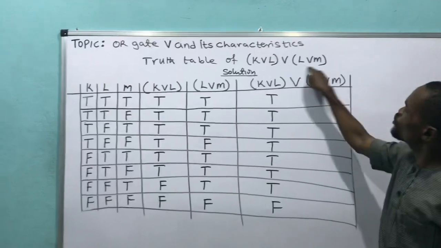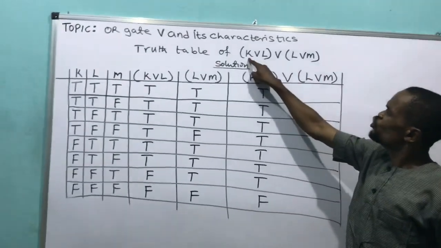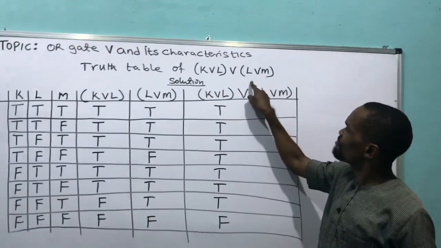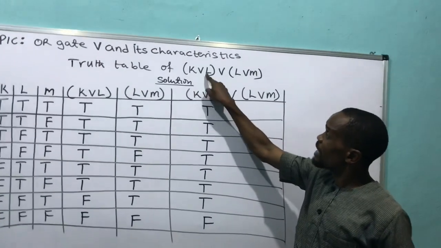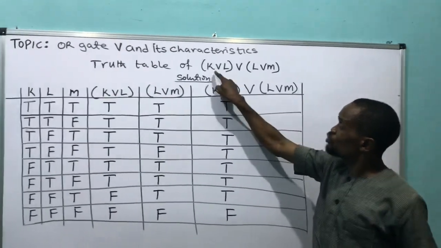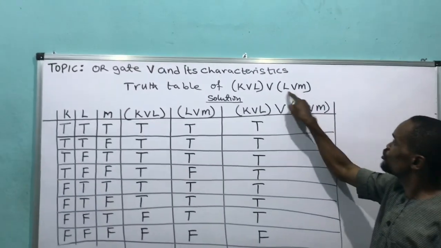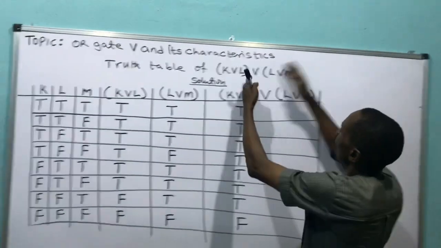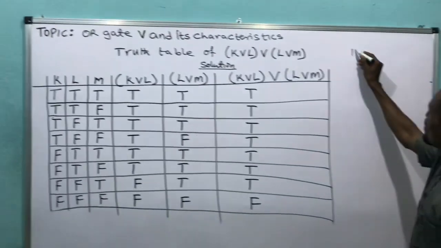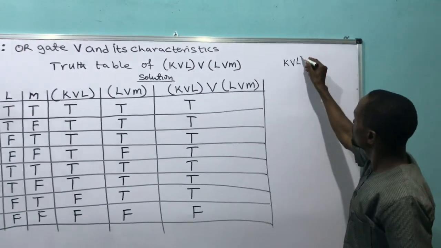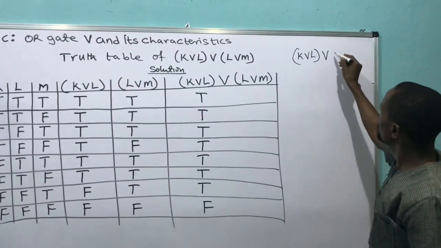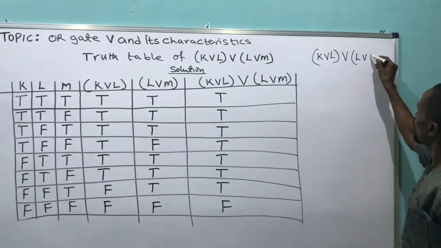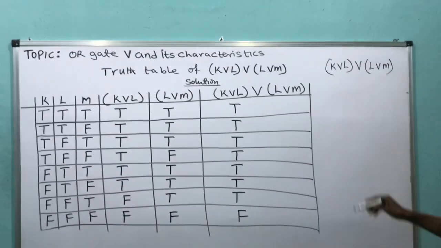If my calculator is going to perform this, it's going to do this one or this one first. Either he does this one to judge these two, and this one to judge these two, and the result you get here and the result you get here, this man will judge them. Are you following? Look at it. I have K or L, this V, and this is L or M. How am I going to do this in my calculator?